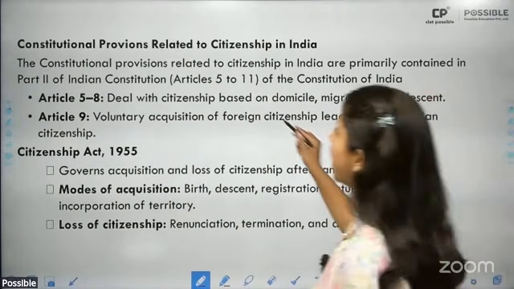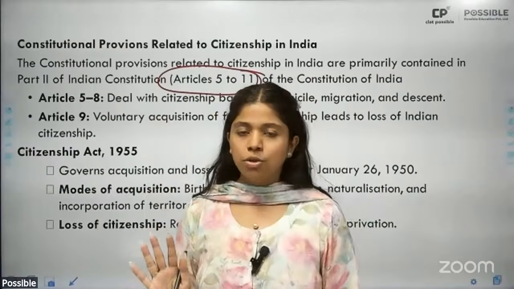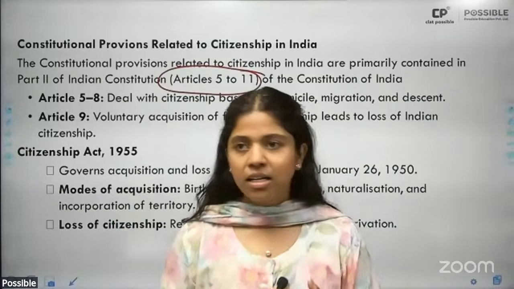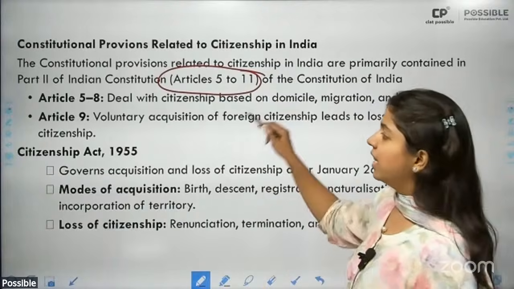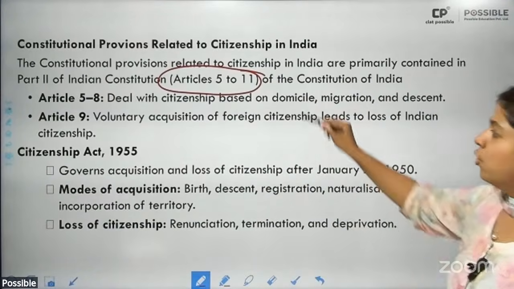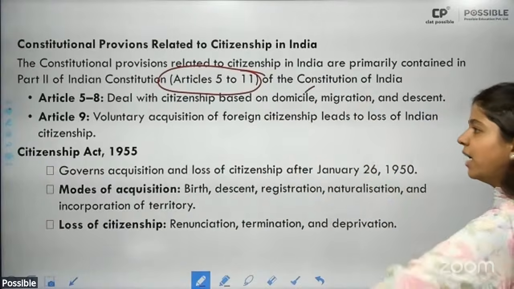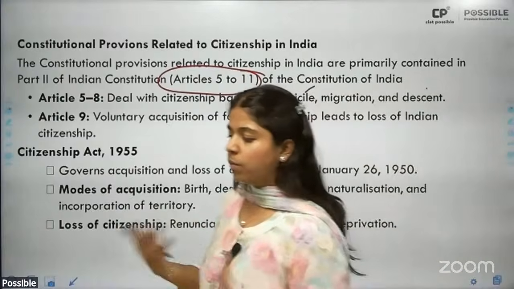Then the constitutional provisions related to it. Do remember that Articles 5 to 11 in Part 2 of the Constitution deal with the citizenship provisions. Just the articles are enough; you don't need to get into the details. Although you can keep in mind that Articles 5 to 8 basically deal with citizenship based on domicile, migration, and descent. Domicile in the sense that you have been born here, migration in the sense that you migrate from an outside country, and descent is that your parents, etc., were Indian citizens.